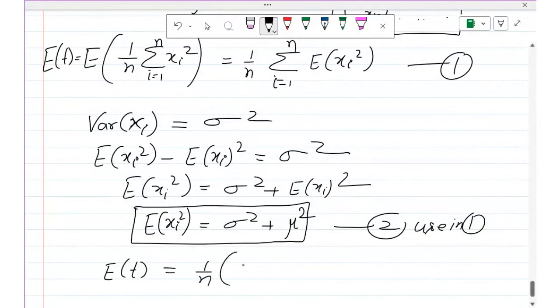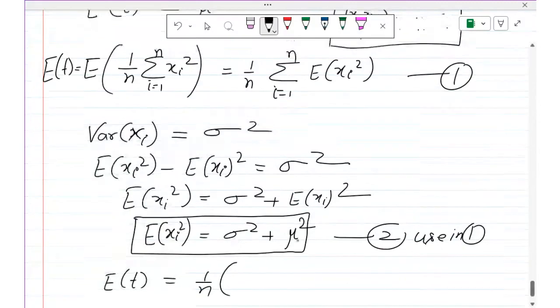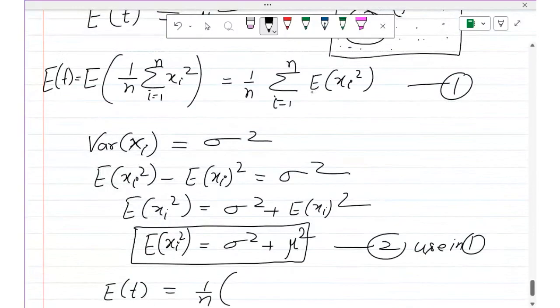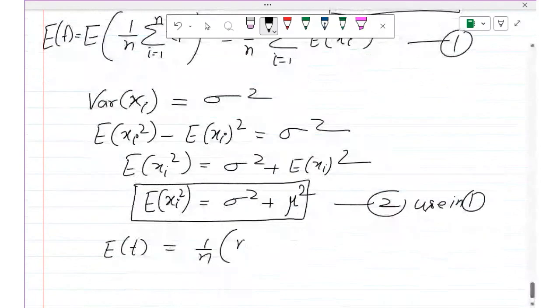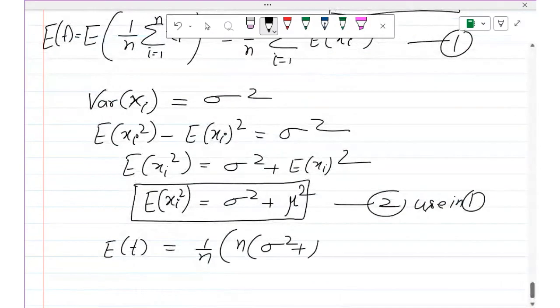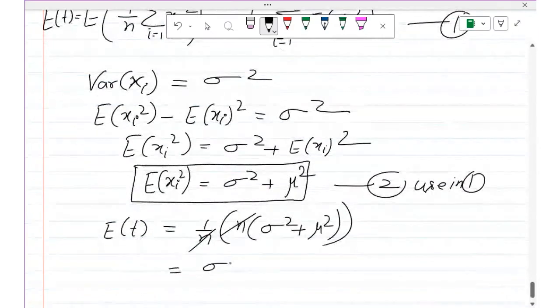If I put sigma square plus mu square here, I will get sigma square plus mu square, sigma square plus mu square, n times. So that is n times sigma square plus mu square. So n cancels out, and we get sigma square plus mu square.